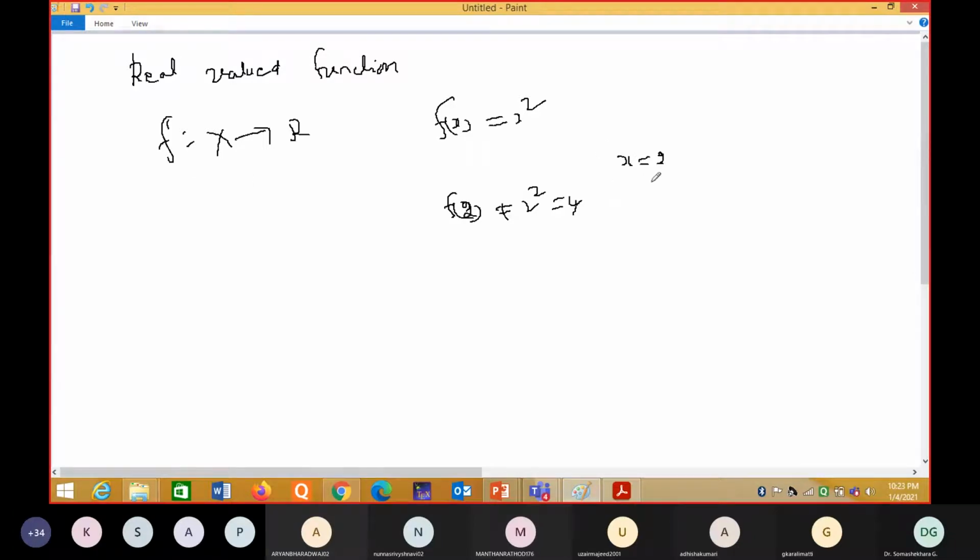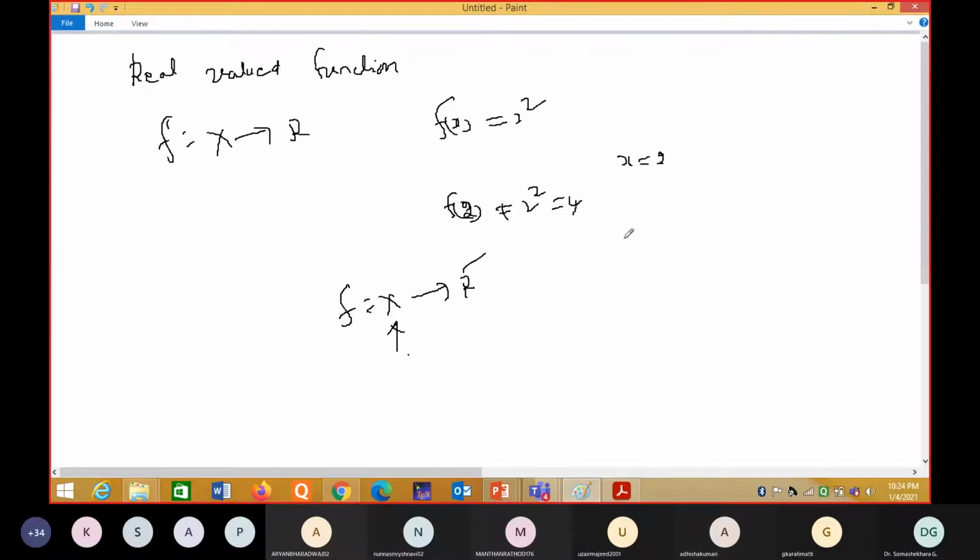Input value. Suppose if I give a real value, that will give the output. Even we can give a complex value also. See, f is a function from x to r, where r means real value. Your range should be a real value. Some input I will give here, and the range value should be a real value only in a real valued function. But it is not restricting the input.